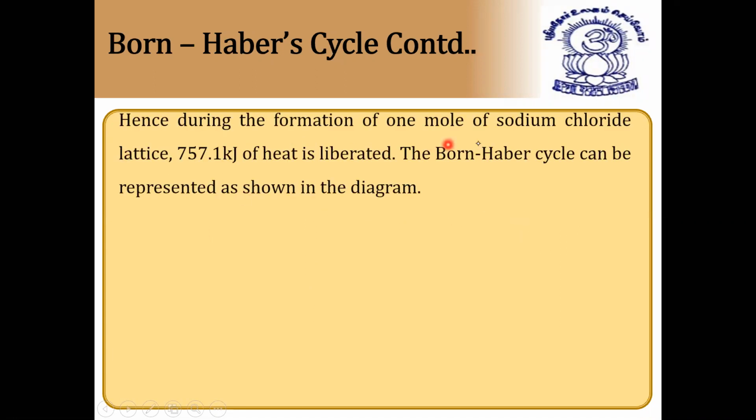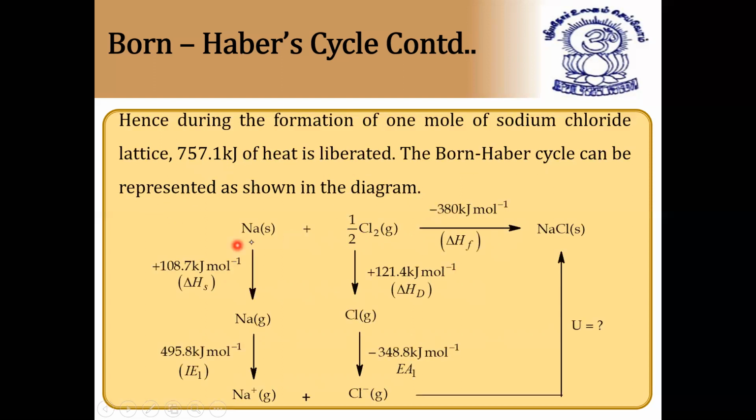Hence, during the formation of 1 mole of sodium chloride, lattice enthalpy is calculated as 757.1 kilojoules of heat is liberated, as it is negative. The Born-Haber cycle can be represented as a diagram. Diagram you can see here. First, solid sodium and chlorine gas give minus 380 kilojoules per mole solid sodium chloride.